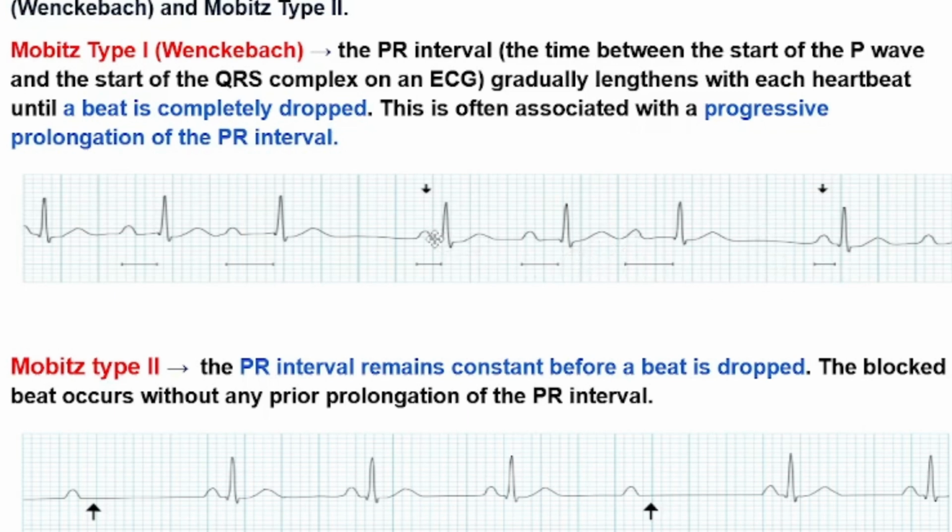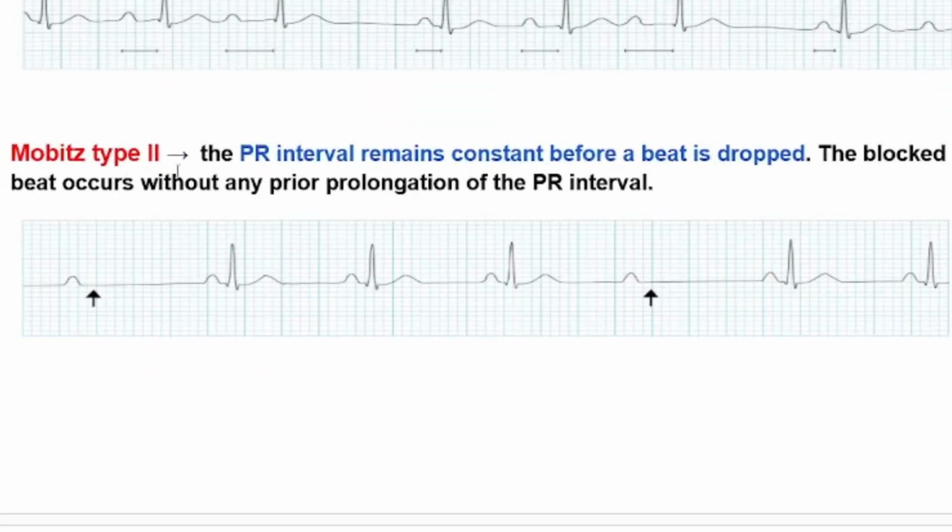Here the PR interval is normal. Here we have a little prolongation, and here the prolongation is increased, and here we have a beat which is dropped. And Mobitz type 2, the PR interval remains constant before a beat is dropped. The blocked beat occurs without any prior prolongation of the PR interval.